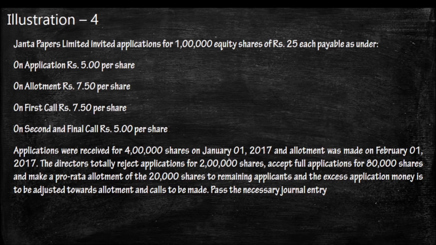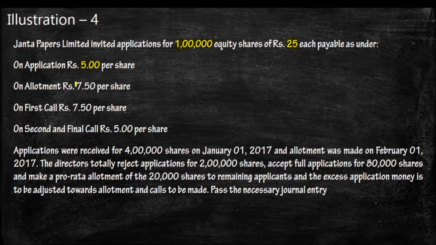Janata Purpose Limited invited applications for 1 lakh equity shares of rupees 25 each. The face value of the share is rupees 25, and they collected the minimum subscription amount of rupees 5 per share on application.